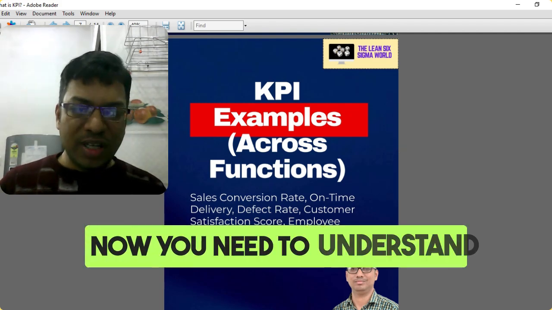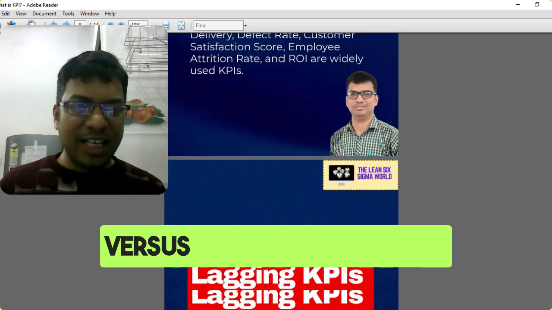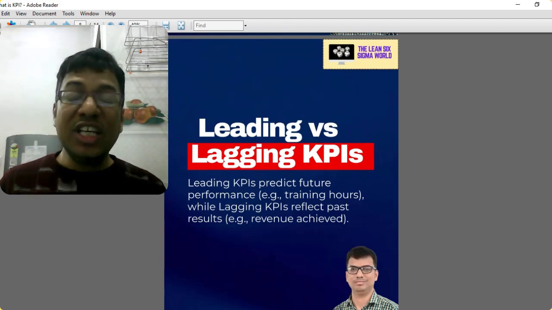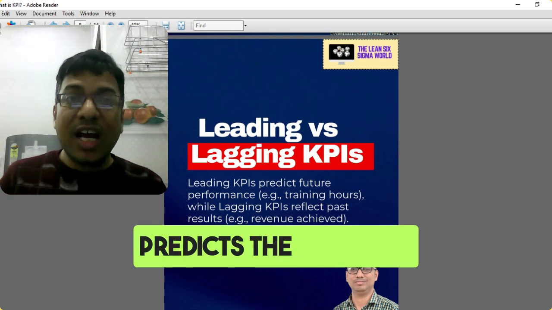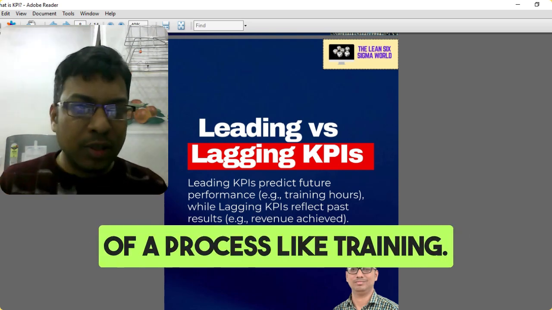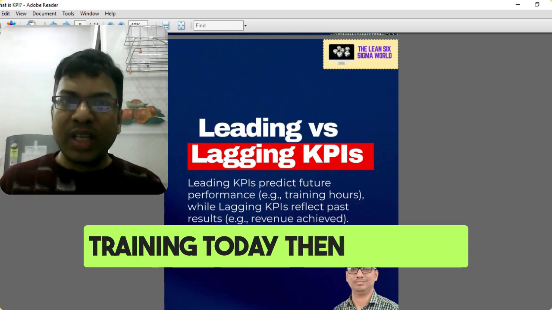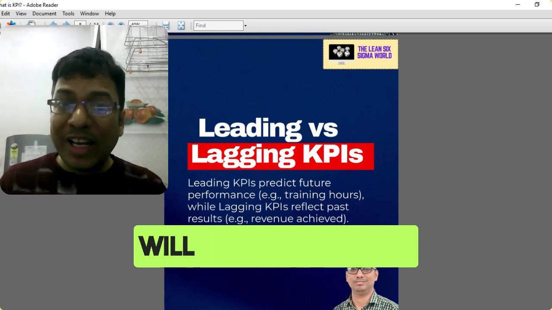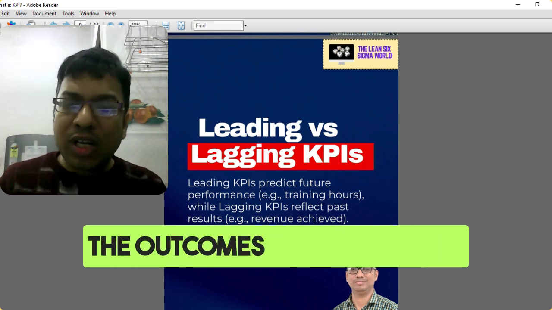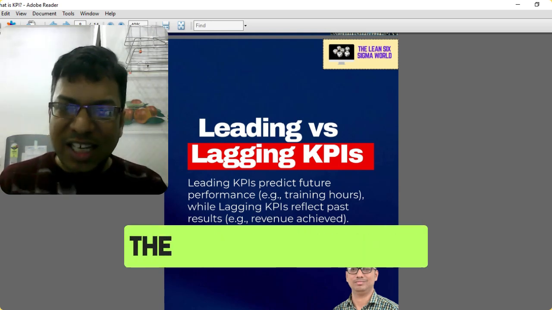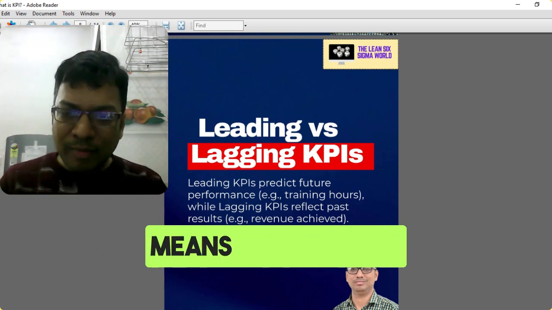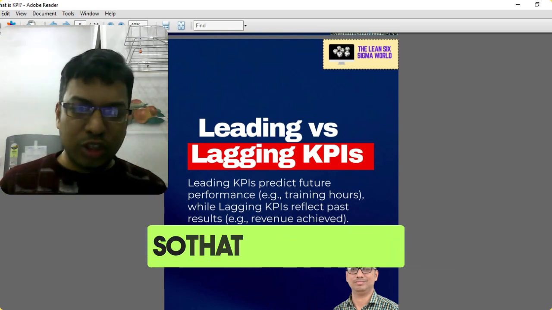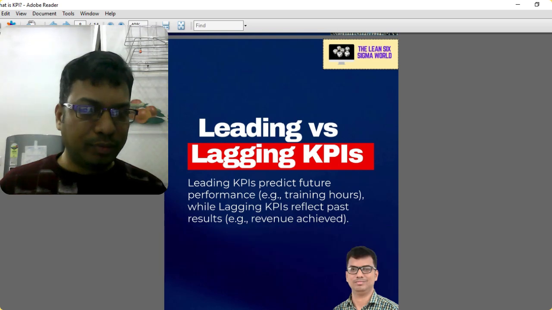Now, you need to understand leading indicators versus lagging indicators. Leading indicators basically predict the outcome of a process, like training. If you are giving training today, then you will get the outcome later, 3 months, 6 months, or 1 year down the line, you will get some result. So it basically predicts the outcomes of a process. That is the leading indicator. Whereas lagging KPIs reflect the past results, like revenue achieved. So that is basically a lagging indicator.